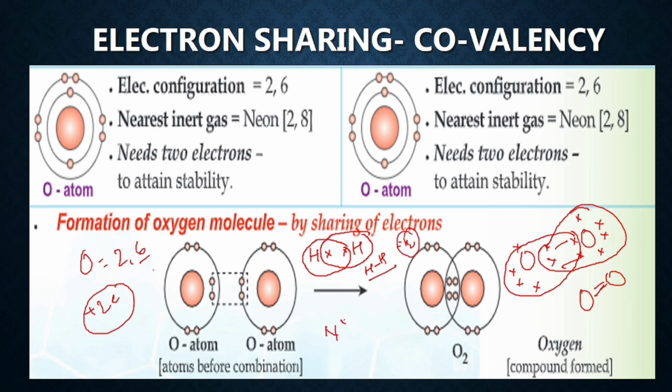Nitrogen, if you talk about, has 5 valence electrons, because the atomic number of nitrogen is 7, that is 2, 5, so 5 in the outermost shell. 5 plus 3 is 8. So 5 its own and these 3 from the other nitrogen atom, it gets 8. Similarly, it also shares the next 3 with the other nitrogen. So nitrogen forms a diatomic compound N2. So you can see hydrogen with 1 bond, oxygen with 2, and nitrogen with 3.